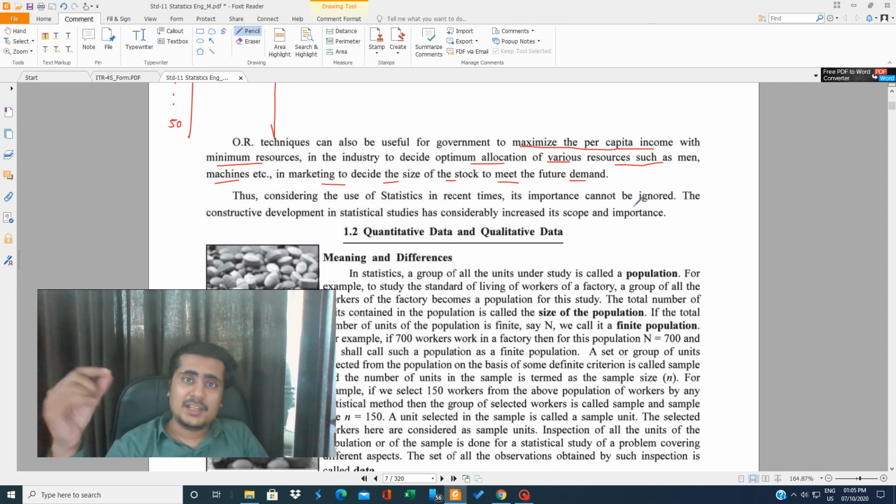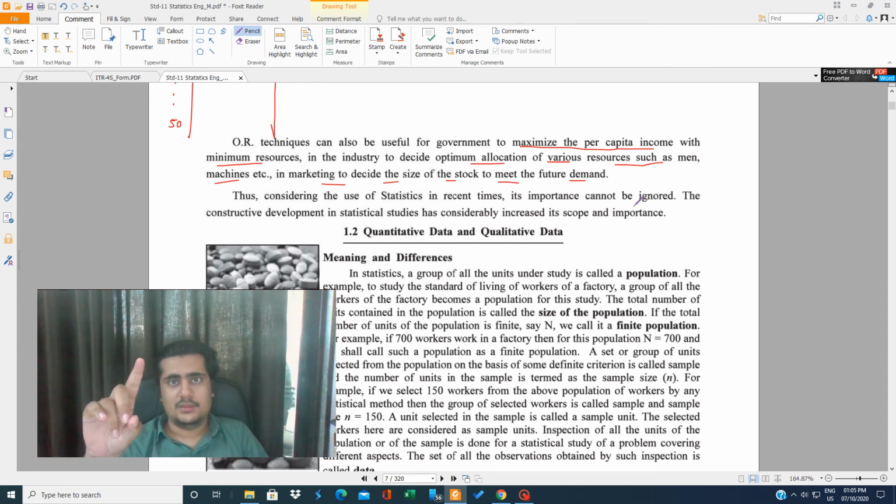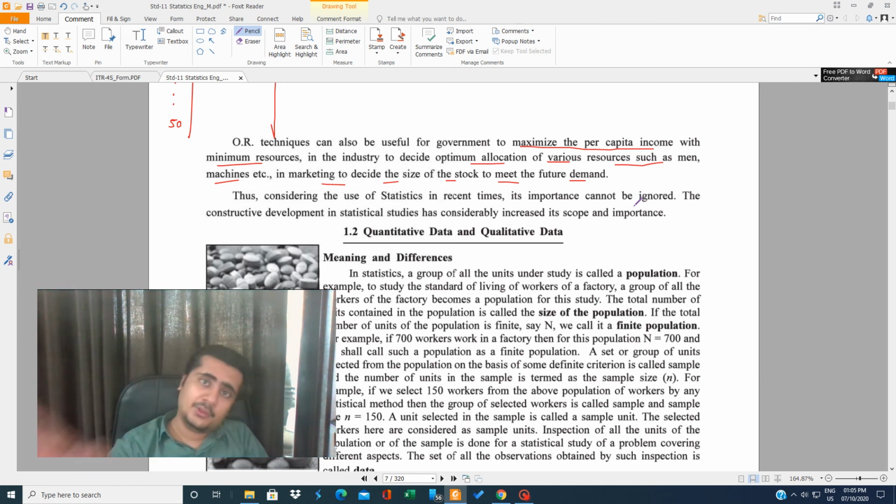Firstly, they collected the data. That means they kept the record of that batsman from the very first match. Suppose Mr. A, or suppose Virat Kohli, has played hundreds of matches. His record was kept from the first match he played: in the first match Kohli made this many runs, in the second match this many runs, in the third match this many runs. That is a part of the collection of data. The very first thing is collection.